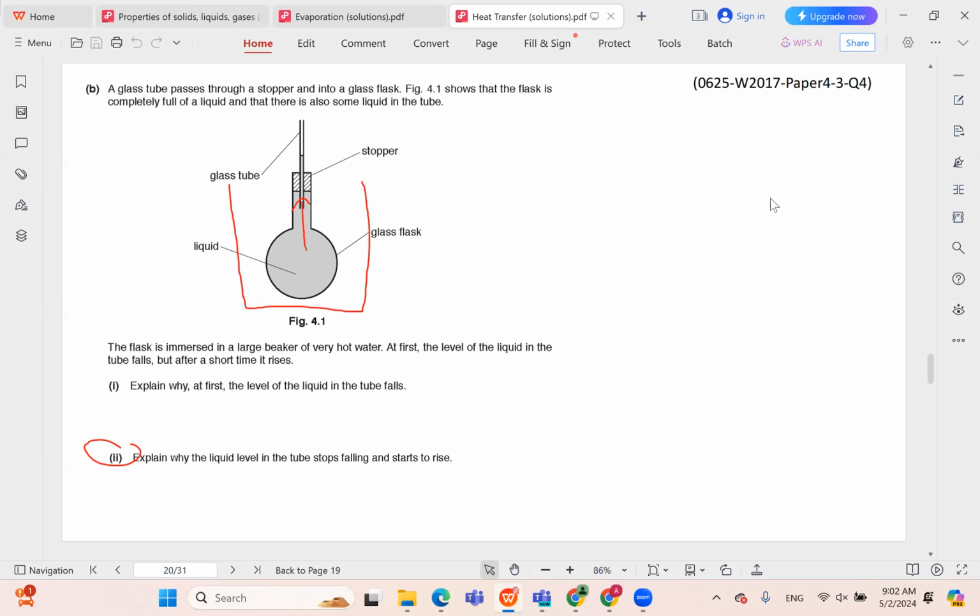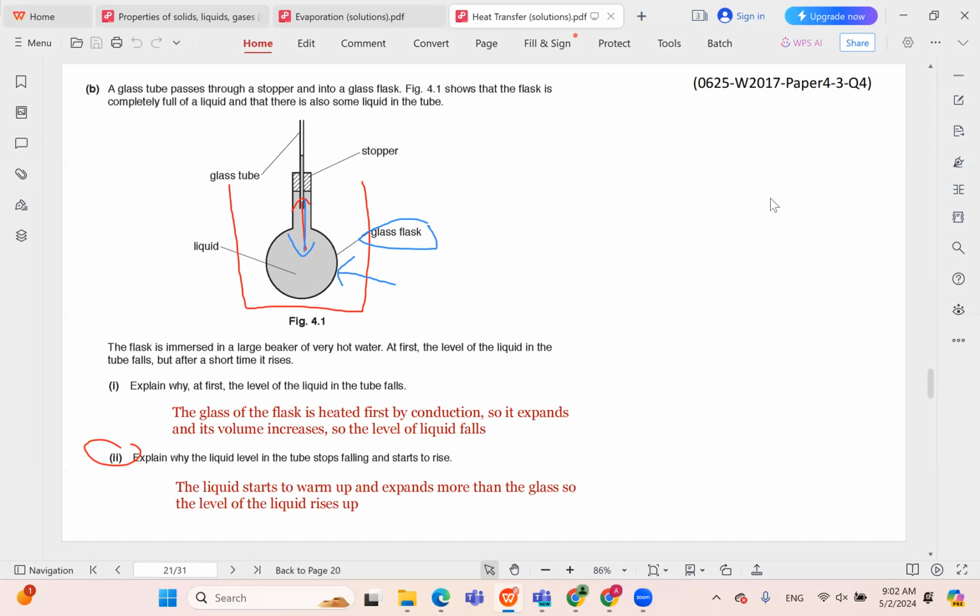This is because the first layer that is impacted by the hot water is actually the glass. So the first receiver of the hot water is the glass. So at the very beginning, the glass expands before the liquid expands. So when the glass expands, the tube, the whole device becomes bigger. And when the device becomes bigger, of course, the level of liquid inside it must decrease. So at first, the glass expands, so the liquid moves down, and then the liquid itself expands, therefore it moves up again. Now let's see the model answer to this.